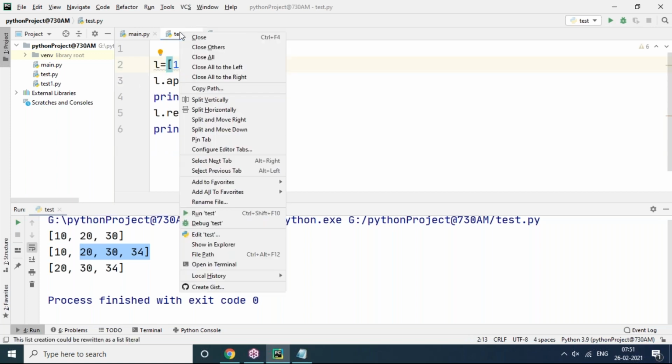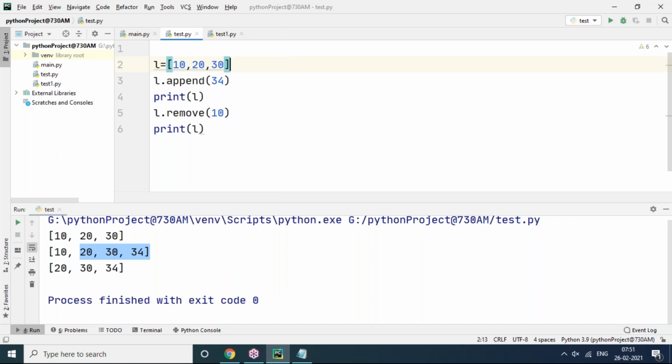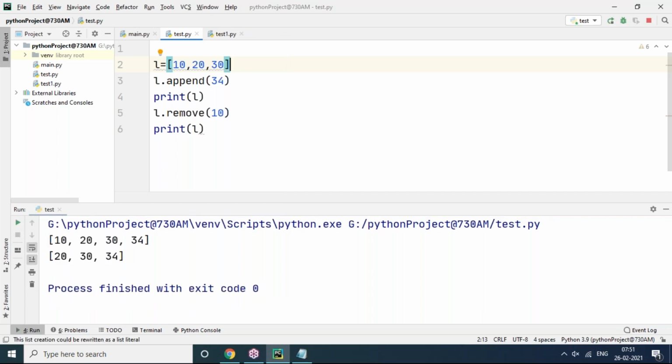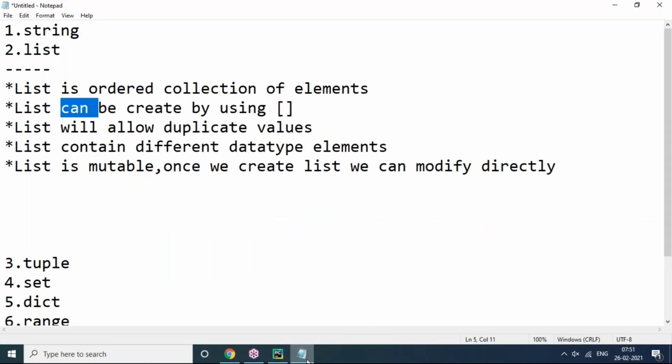I printed twice to show that. So the modified list added one item and removed one item directly. So a list is a mutable object. Mutable means changes are allowed directly on the list.